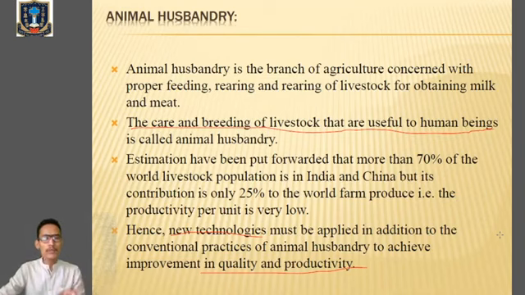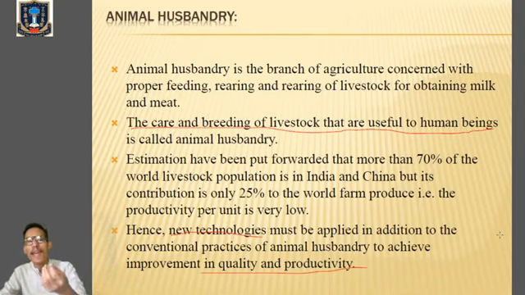So what is animal husbandry? It is concerned with proper feeding, rearing and grooming of the livestock, the animals, mainly for obtaining milk and milk products along with meat. That is the definition of animal husbandry.